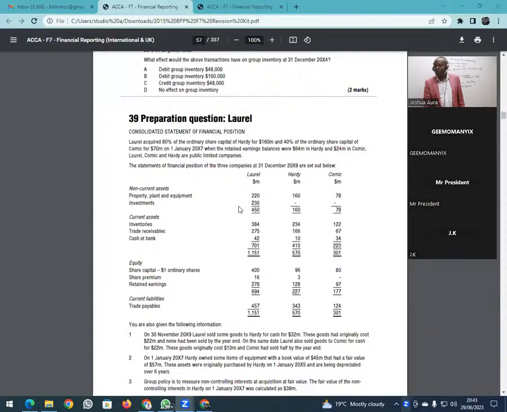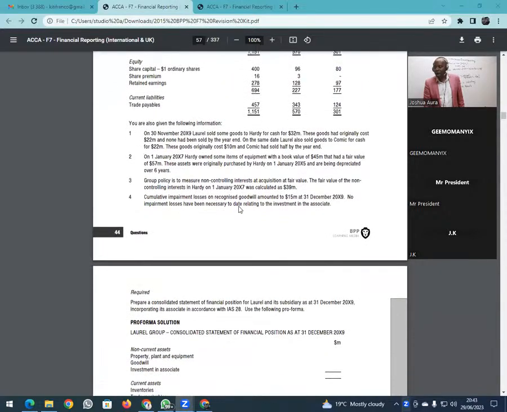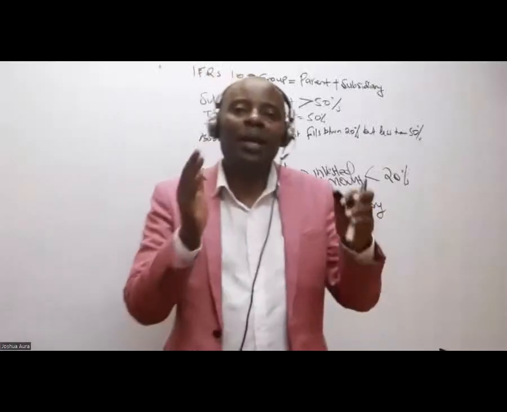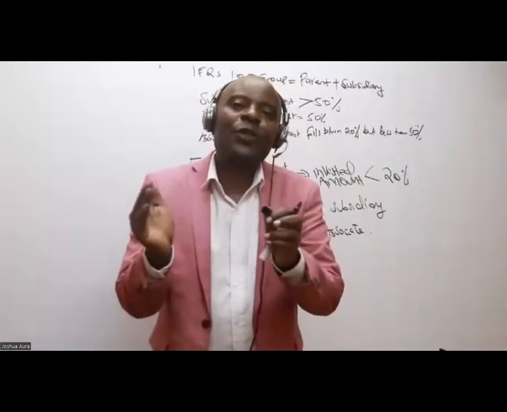So, ladies and gentlemen, what do they want me to do? If you look at the question down here, they want me to prepare a consolidated statement of financial position for Laurel and its subsidiary as at 31st December 2019, incorporating an associate in accordance with IAS 28, where IAS 28 basically tells us to use the equity accounting method for associates.